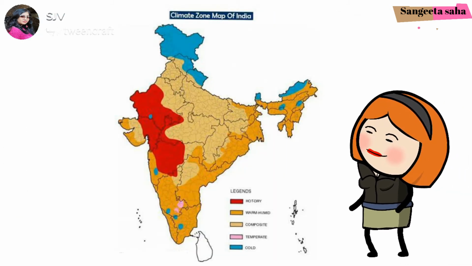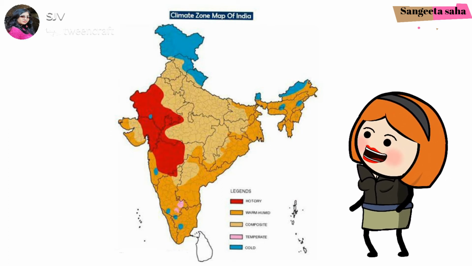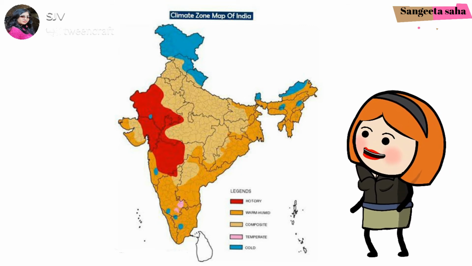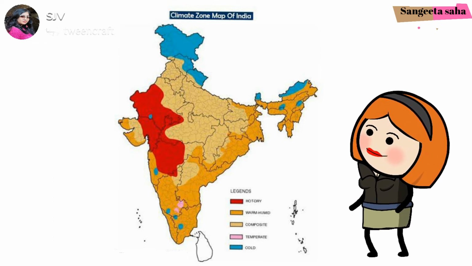On the other hand, if we see India's topography, we will find that it is so diverse. Just by seeing the average of the weather conditions, we can assume that the climatic conditions in South India is generally hotter as compared to Northern India.